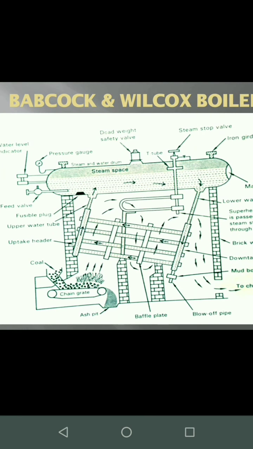Whatever water has come down through the downtake header goes back through the uptake header. Again we can see that there are no pumps present here. This is a natural circulation water tube boiler, wherein water flows just by the difference in density created by the heating of the water and formation of steam. Next is the upper water tube. Through these tubes, the steam or the hot water gets collected in the drum that is present.